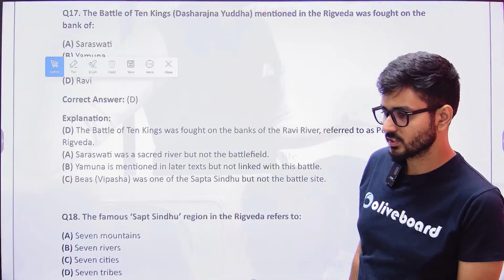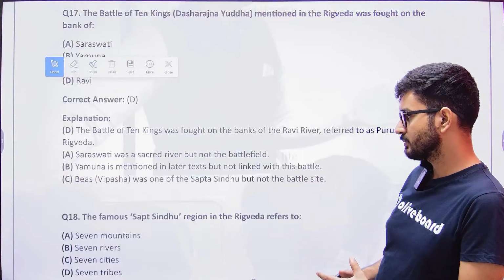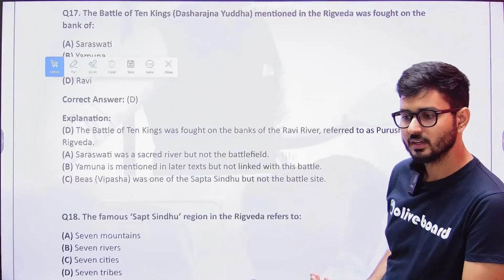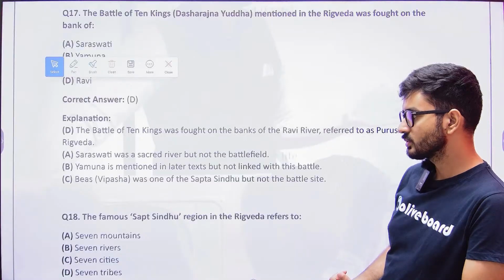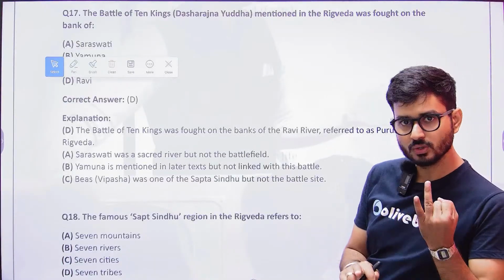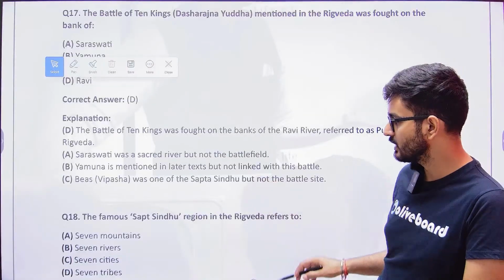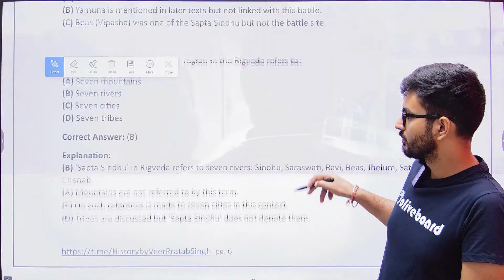Okay, so when we talk about the Sapta Sindhu, it basically means the seven rivers. That means the Saraswati, the Indus, and its five tributaries. So the Saraswati and Indus make two, and the Indus has five tributaries. So there are going to be seven rivers.